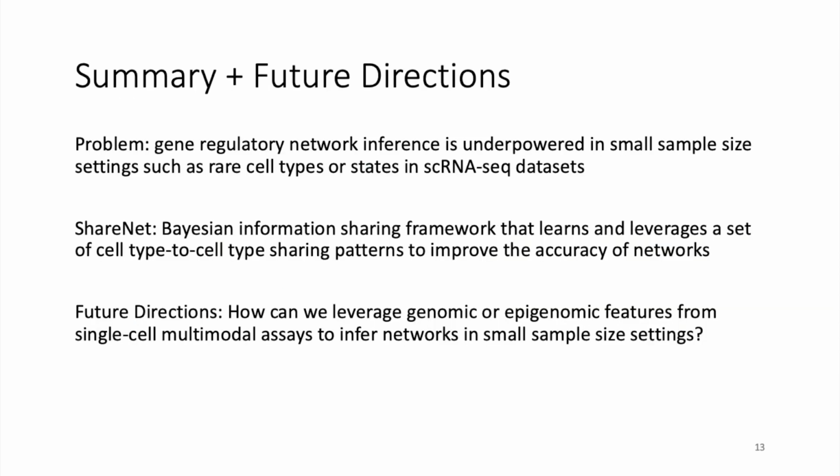In summary, inferring gene regulatory network structures of specific cell types is an important next step in characterizing the diversity of cell types or cell states within a population of cells. We presented ShareNet to help combat the issue of small sample sizes associated with rare cell types or cell states. ShareNet serves as an information sharing framework that automatically learns a set of interpretable cell type to cell type sharing patterns that improve the accuracy of inferred networks.